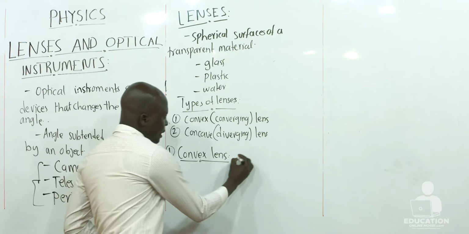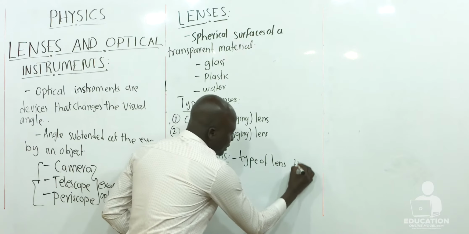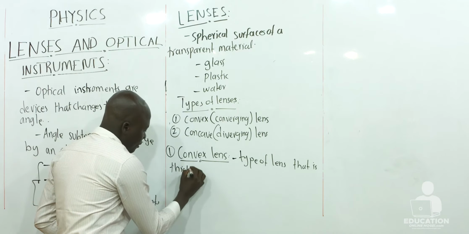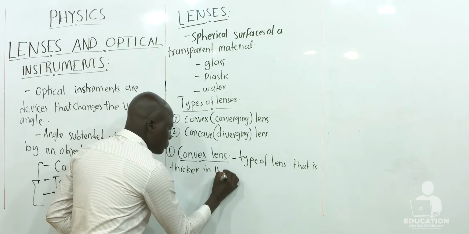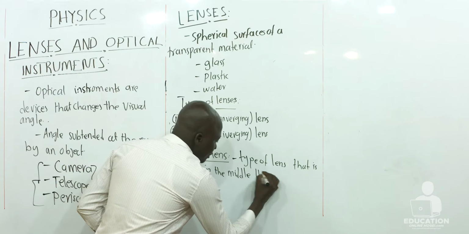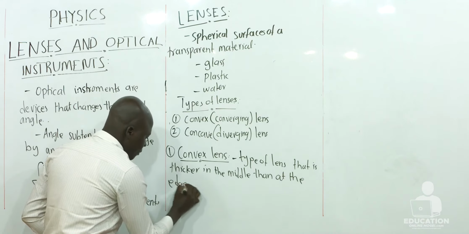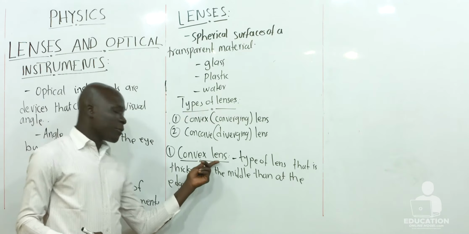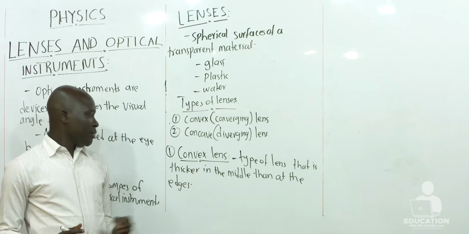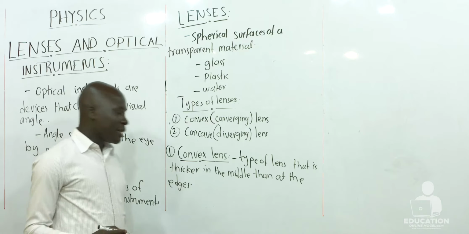So this is a type of lens that is thicker in the middle than at the edges. So the nature of a convex lens, it will be thicker in the middle than at the edges. So this is how a convex lens appears.